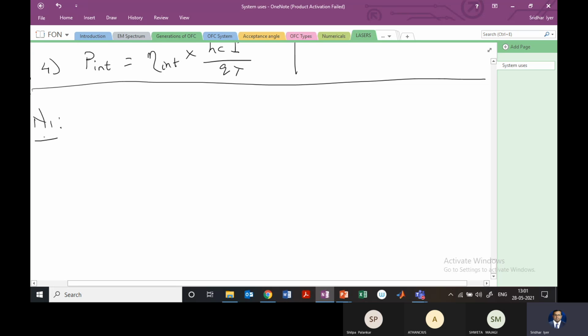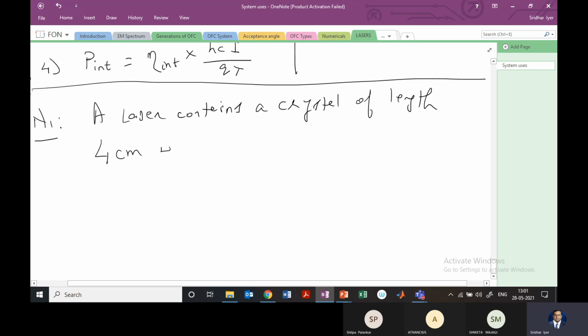So numerical 1 says: a laser contains a crystal of length 4 centimeters with refractive index of 1.78.